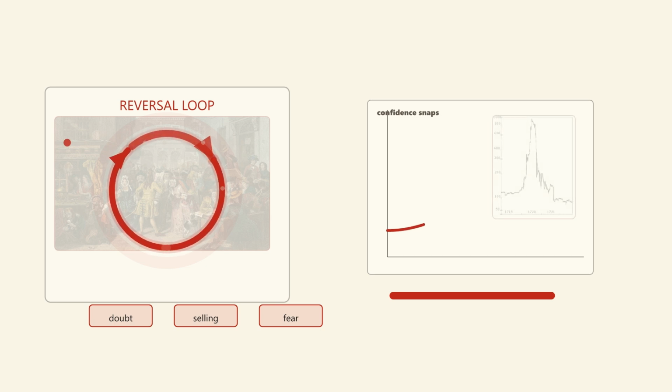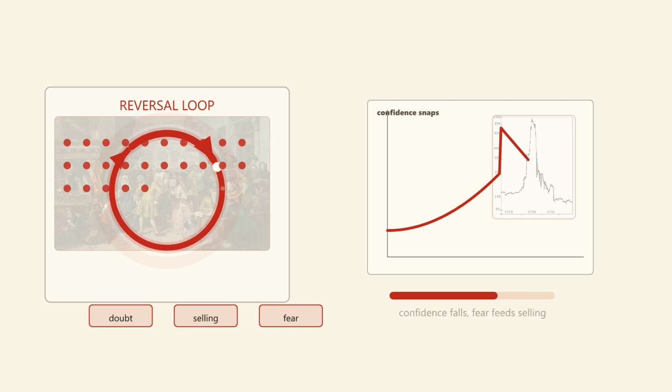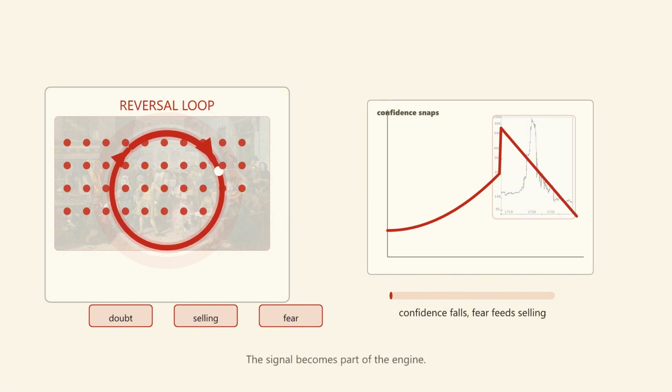The reversal is not a new kind of causality. It is still feedback. The sign has changed. Falling price can create fear. Fear can create selling, and selling can create more falling price. The return path has become a cascade path. Keep the same return arrow in mind so the reversal feels structural, not magical. The loop is still returning.